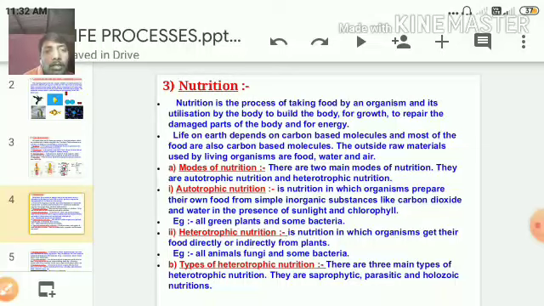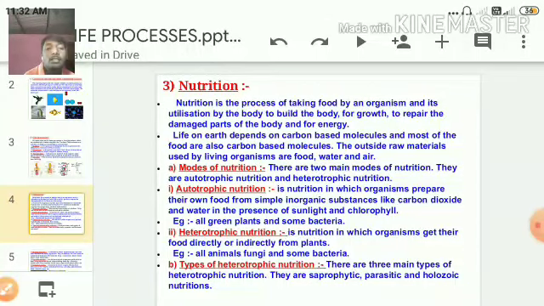And the second one is heterotrophic nutrition. This is also another mode of nutrition. Here, organisms do not have the ability to prepare their own food, so they need to depend directly or indirectly on plants or parts of the plants. Such a mode of nutrition is called heterotrophic nutrition, and it is seen in animals, fungi, and some bacteria. So this is about the second mode of nutrition.